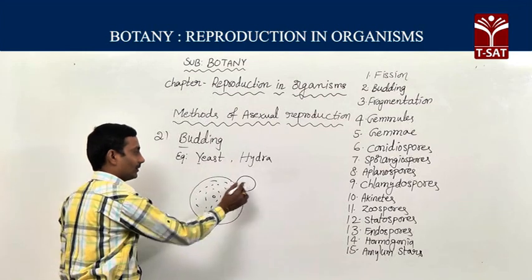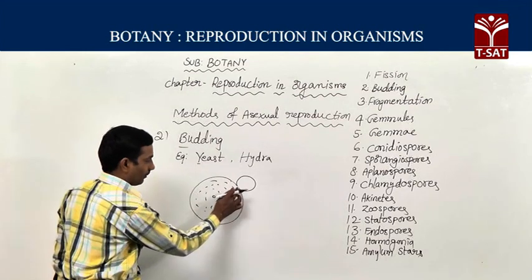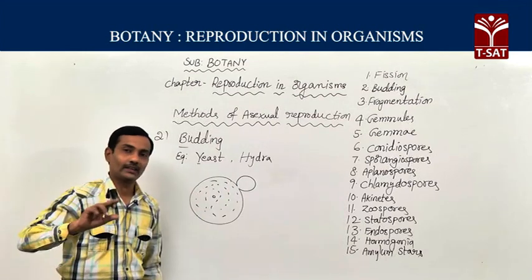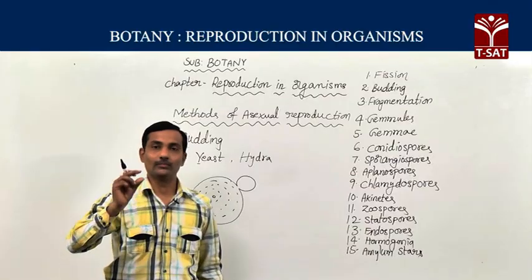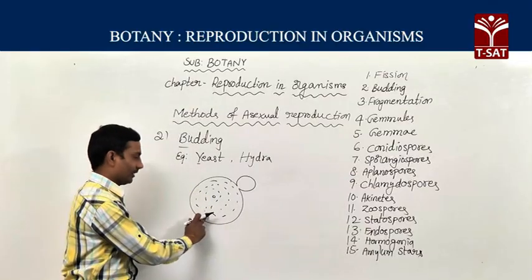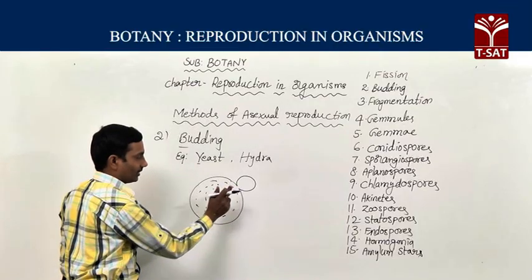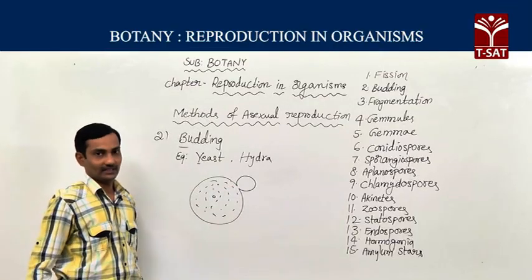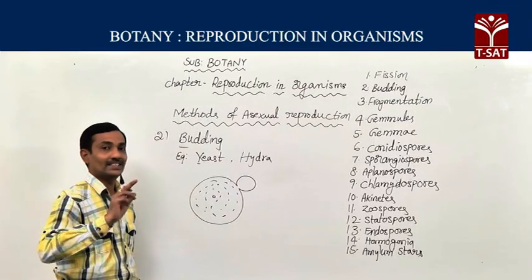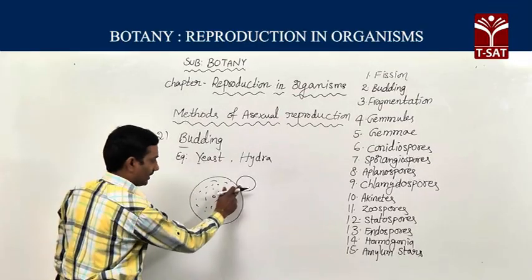After development of the bud, whatever cell wall is found between the parent cell and the bud, that cell wall disintegrates or disappears.